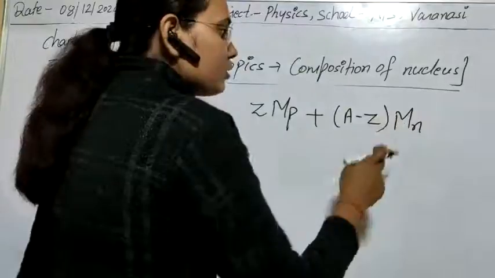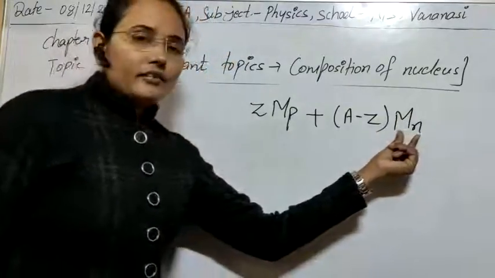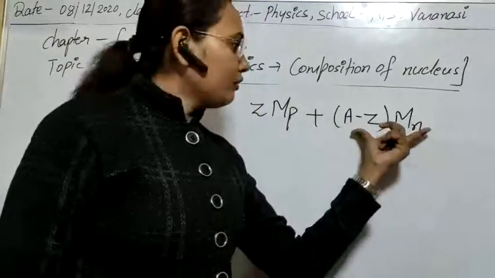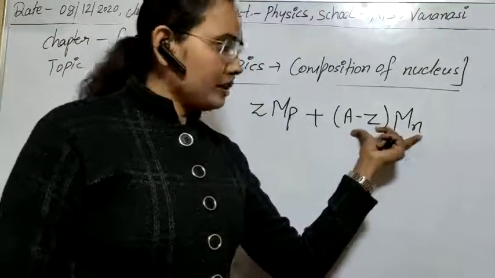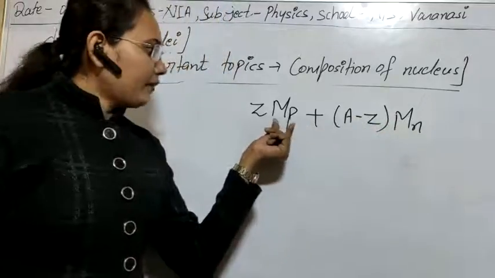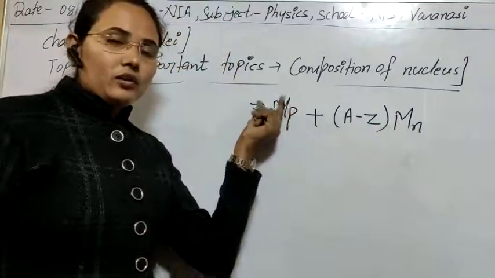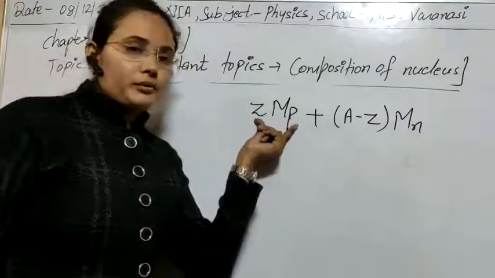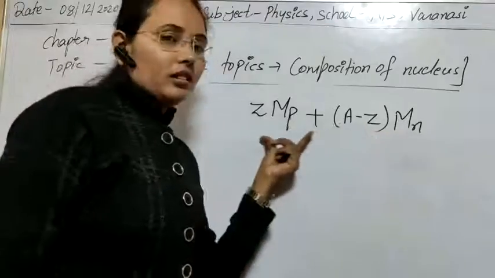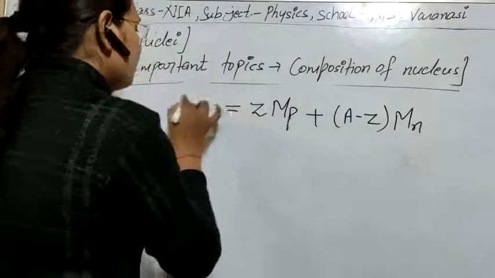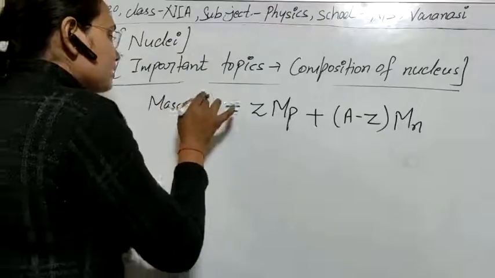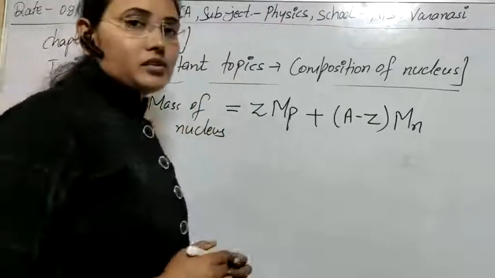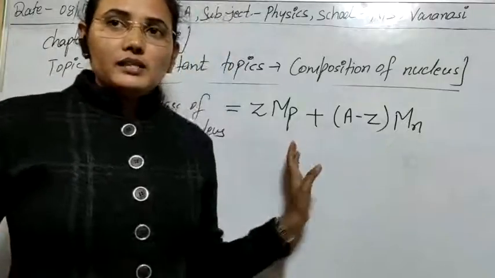So if the mass of one neutron is mn, and A minus Z neutrons are in the nuclei, then what will be the total mass of neutrons? That will be equal to (A minus Z) mn. In a similar way, if mp is the mass of one proton and we have Z protons in the nuclei, then the total mass of protons will be Z mp, and if you sum all this, it will give us the mass of the nucleus. Clear? So I think there is no confusion at all in these factors.